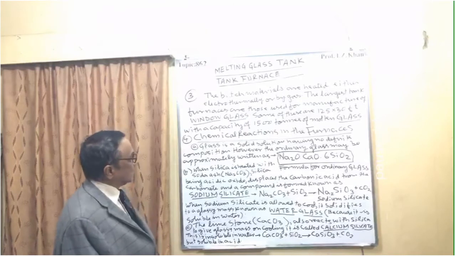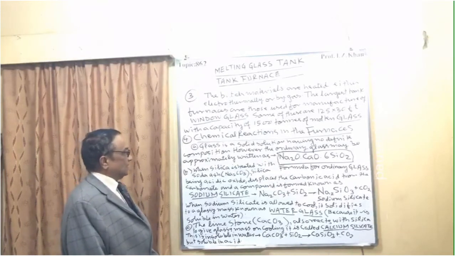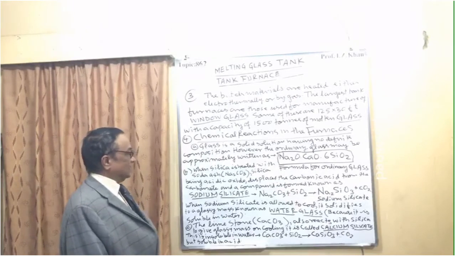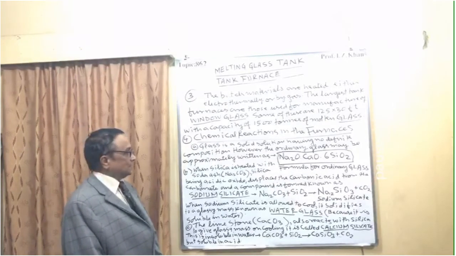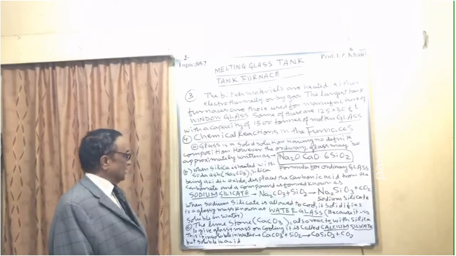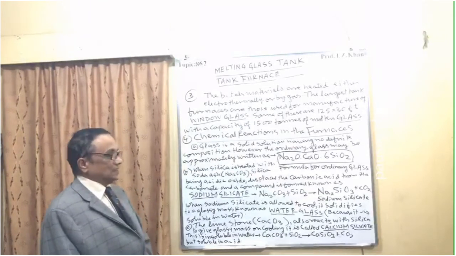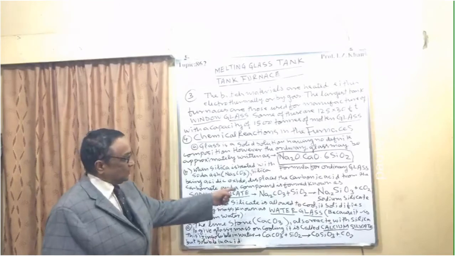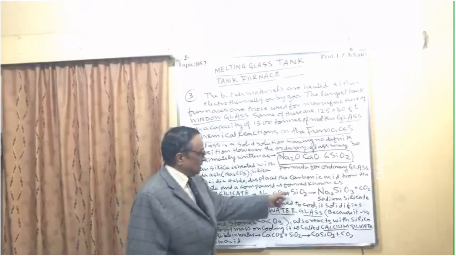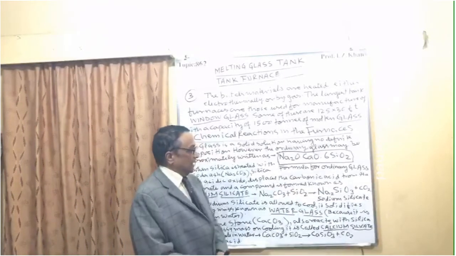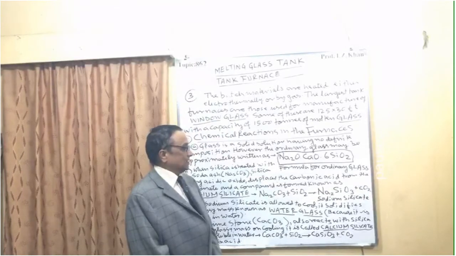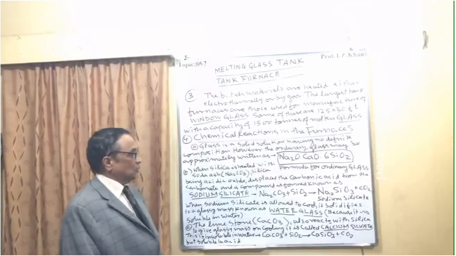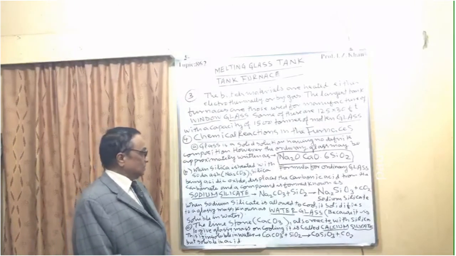B, when silica is heated with soda ash, silica being an acidic oxide displaces the carbonic acid from the carbonate, and a compound is formed known as sodium silicate. The reaction is Na2CO3 plus SiO2 gives Na2SiO3 plus CO2, and this Na2SiO3 is known as sodium silicate.